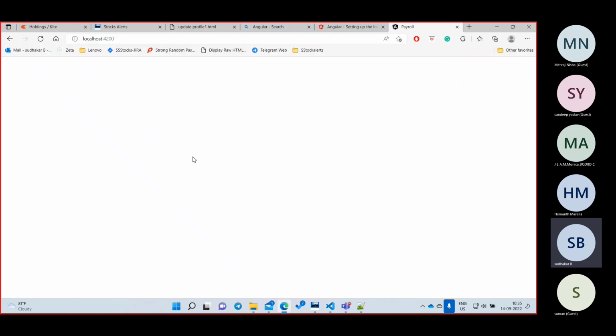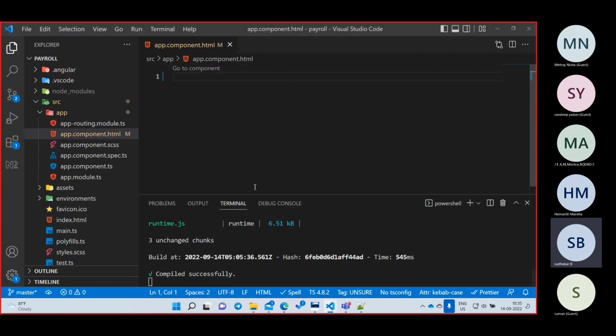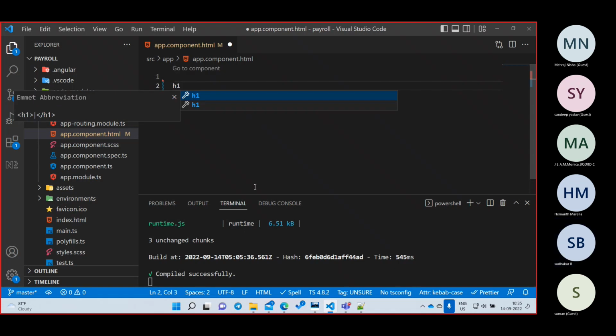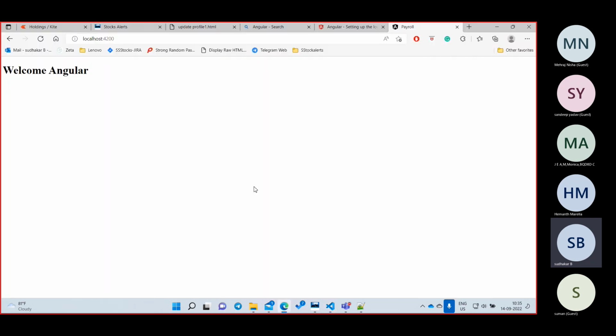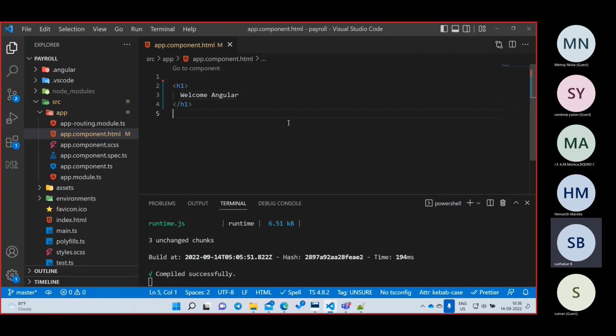Now I'll go to my website. Everything is cleared. It is a very clean page. Now I want to see a heading. You know how to write an h1 tag, right? In the h1 tag, say welcome to Angular. Let's click and save it with Ctrl+S. I did not reload the page; it is automatically reloaded by Angular.